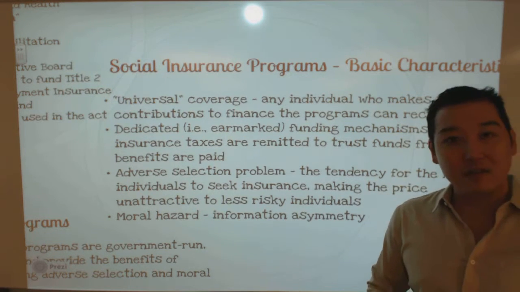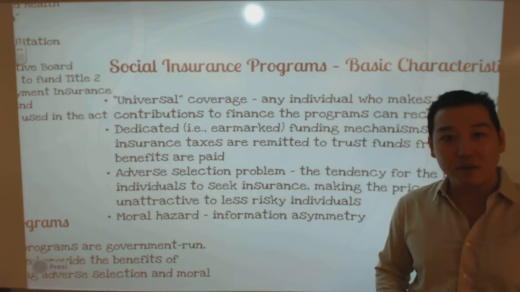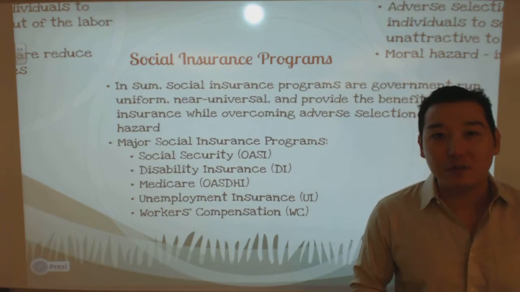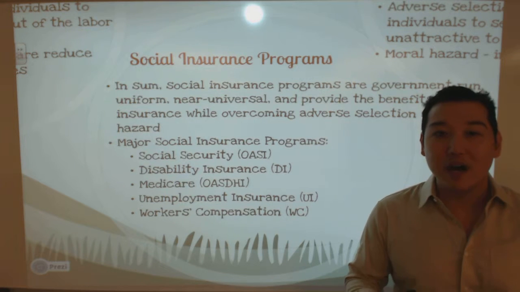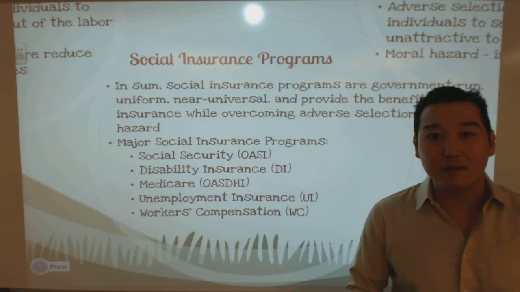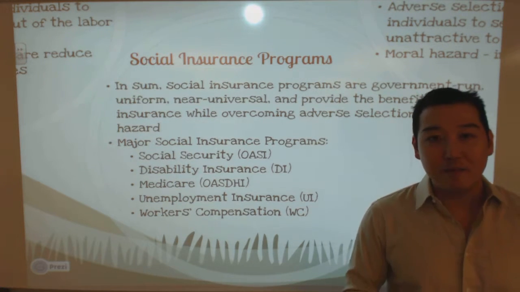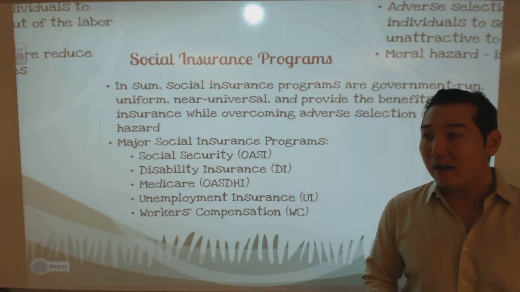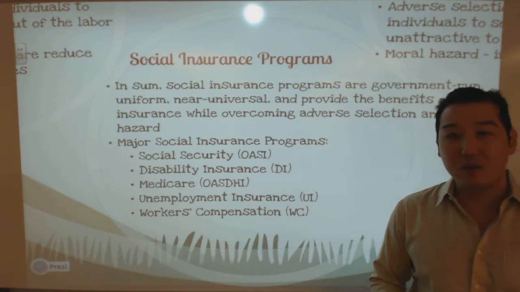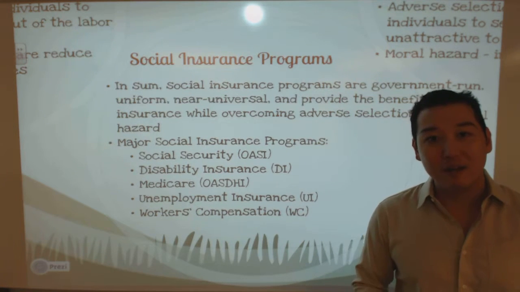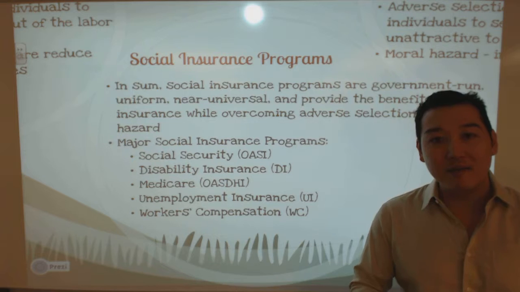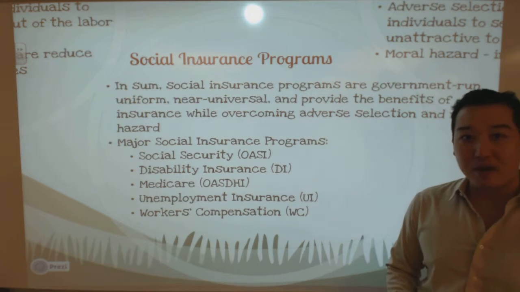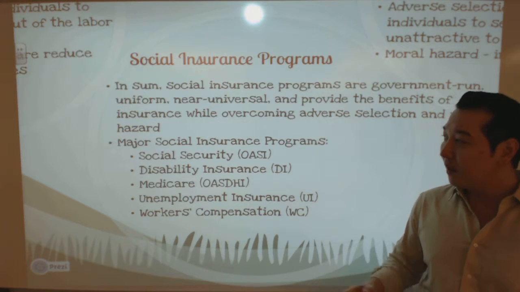And so that's some basics about social insurance programs and their characteristics. So in short, with social insurance programs, you have programs that are government operated, certainly. We don't leave it up to the private market to administer these programs. They're government operated. And we have universal coverage. Potentially anyone can benefit in the way of social insurance. And then we also overcome issues of adverse selection and moral hazard that are thought to plague private insurance programs. And so we have some examples here of different social insurance programs. We have Social Security.